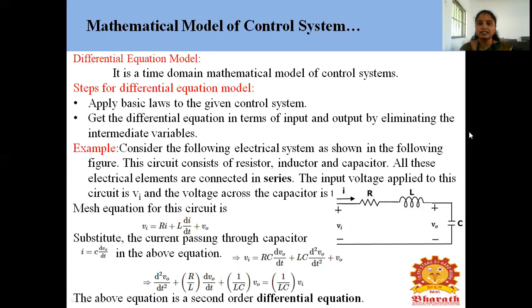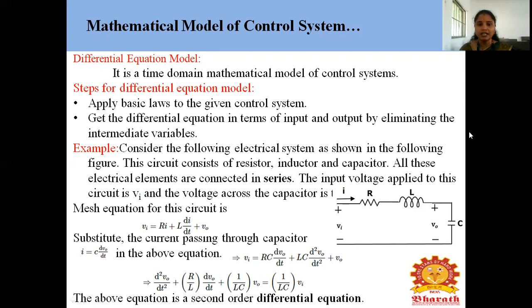Consider the following electrical system as shown in the following figure. The circuit consists of resistor, inductor and capacitor. All the electrical elements are connected in series. The input voltage applied to this circuit is Vi, and the voltage across the capacitor is V0. Okay, the mesh equation for the circuit means the input voltage Vi is equal to Ri plus L di by dt plus V0.